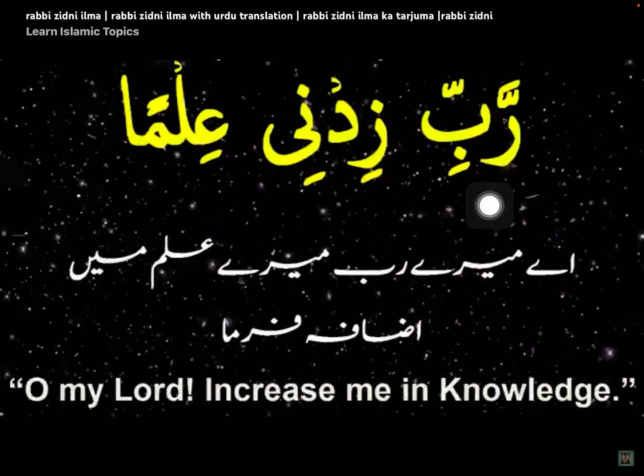O my Lord, Zidni. Zid has root letters Zai, Ya, and Dal. We don't see Ya here, but it is present in the root letters because in Arabic alphabets, Alif, Waw, Ya, they are weak letters and sometimes they are not shown in the word. So Zid, it means increase. Ni means me or my. So this ya is called ya mutakallam, and it means me or my, I.